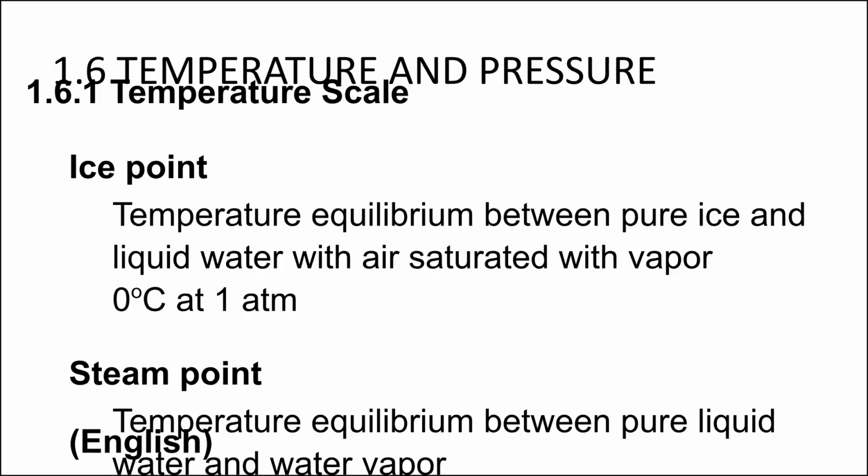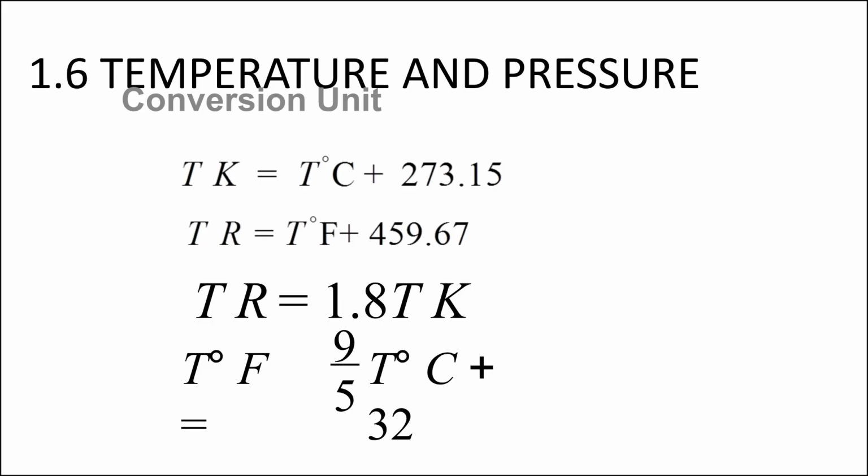We use the Celsius and Fahrenheit scales. Temperature conversion units include the following formulas. T_R = 1.8 T_K, and °F = (9/5) °C + 32.